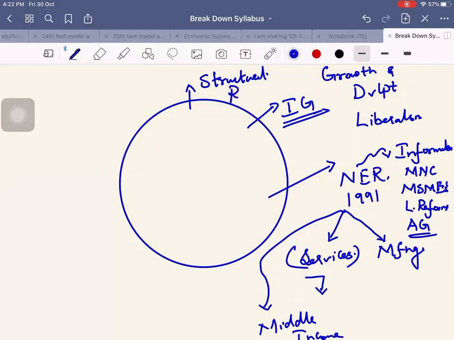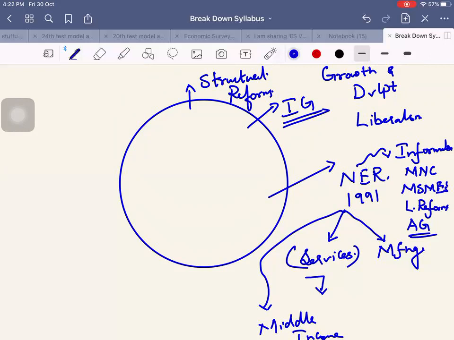It's been 20 years after the new economic reforms, yet in some structural areas we are not doing well. So what are the areas which are not doing well? With respect to agriculture, what are the problems? With respect to manufacturing, what are the problems? With respect to R&D, what are the problems? With respect to infrastructure, what are the problems? Is it that we are over dependent on infrastructure, for example national highways? So collect facts from these areas, and what else has to be focused on with respect to structural reforms.